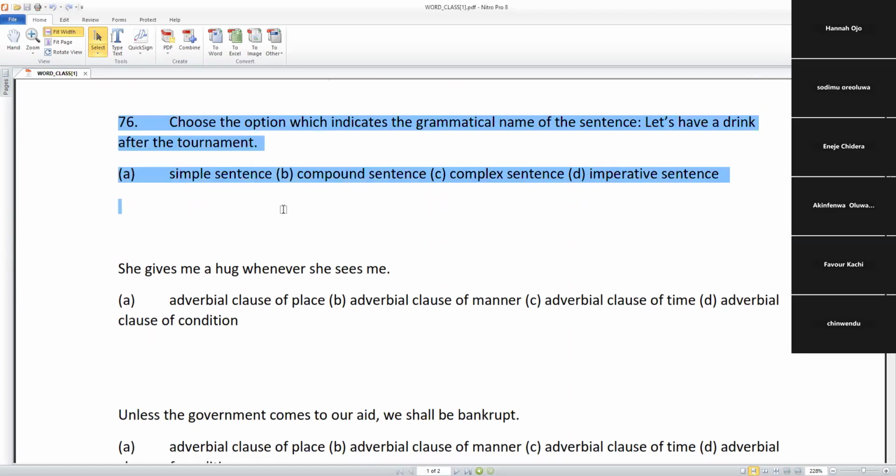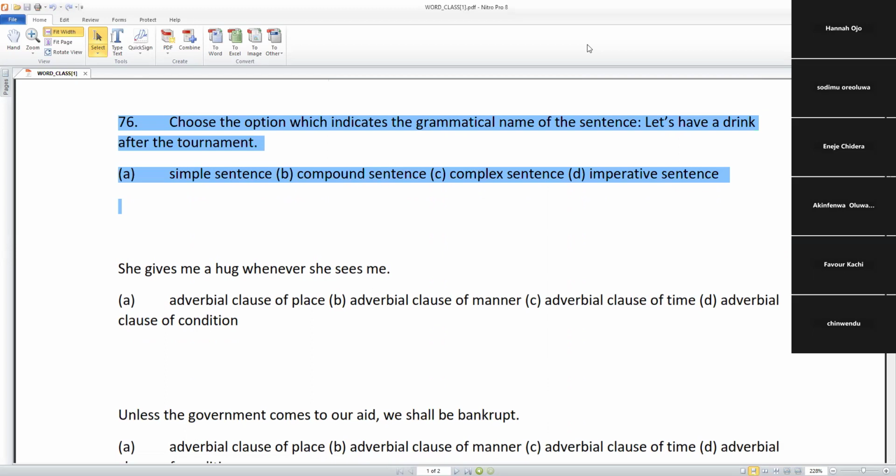Choose the option which indicates the grammatical name of the sentence. Let's have a drink after the tournament. We've already treated this question before. How is this question coming back? All right, but it's fine. We have simple sentence, compound sentence, complex sentence, imperative sentence. What's the answer, please? Imperative sentence. All right, let's move on. That's correct. That's your point.